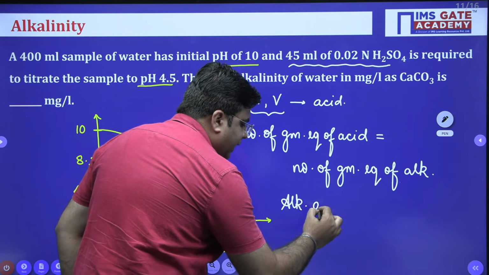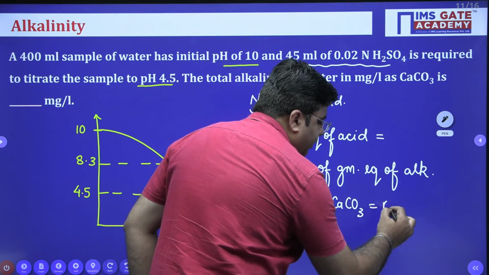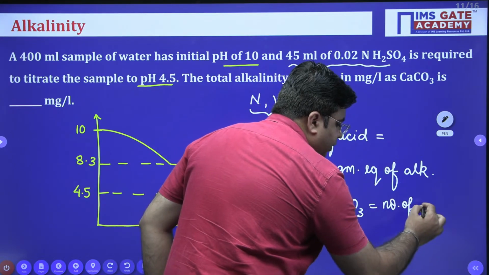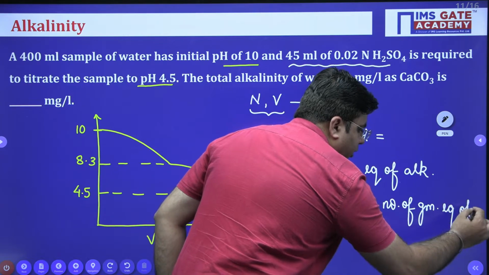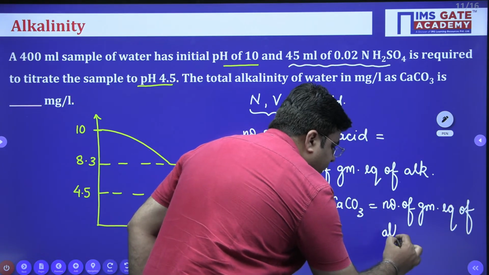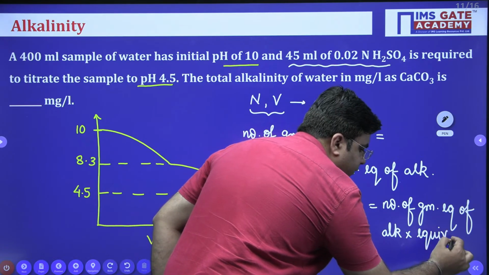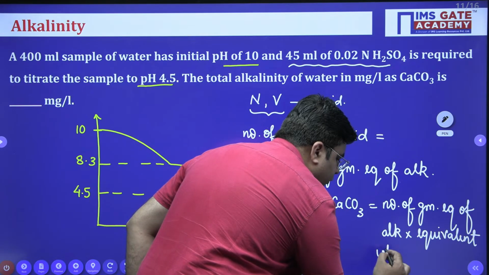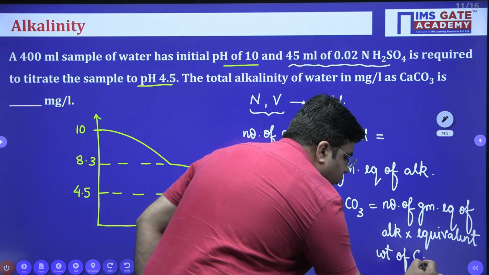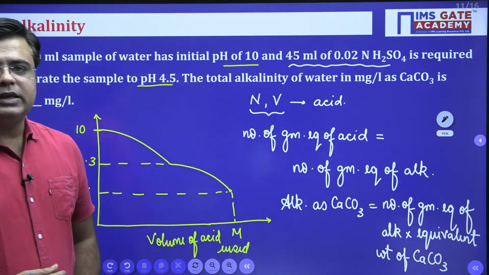So alkalinity as CaCO3 is equal to number of gram equivalents of alkalinity multiplied by the equivalent weight of CaCO3. So this is how we calculated the total alkalinity which is present in our water sample.